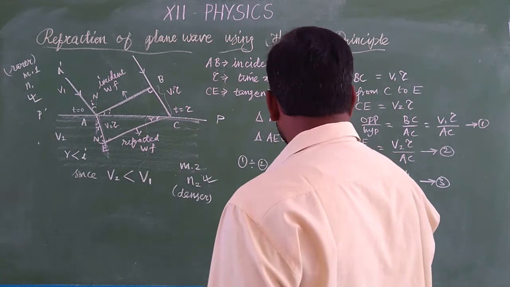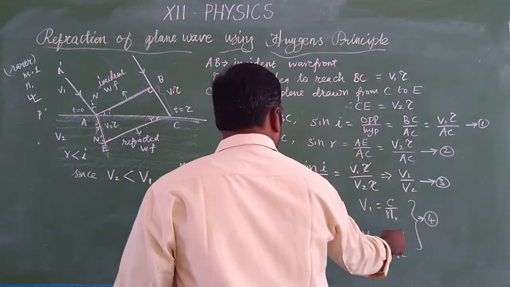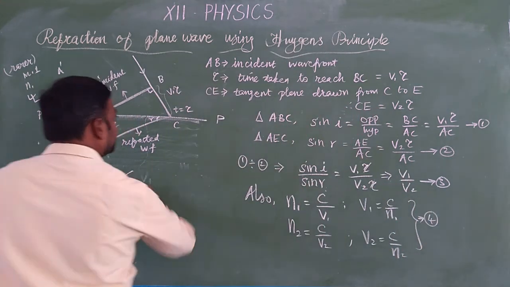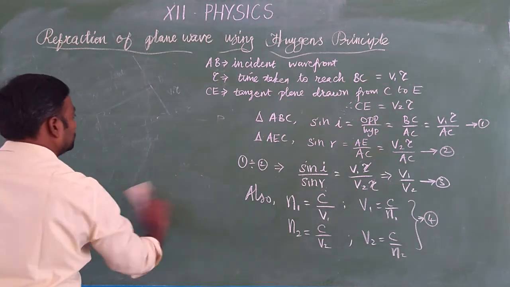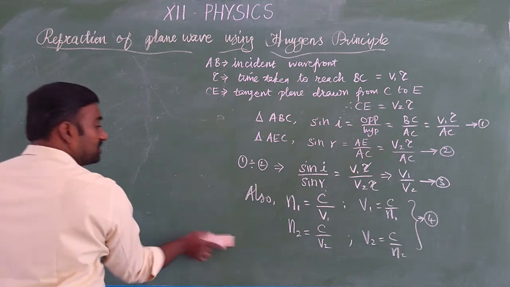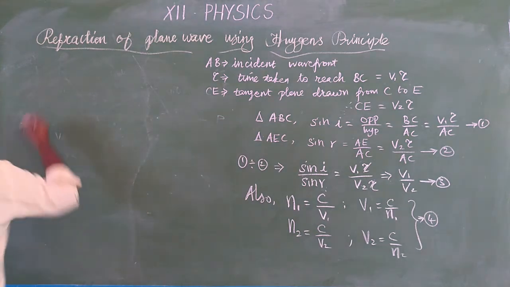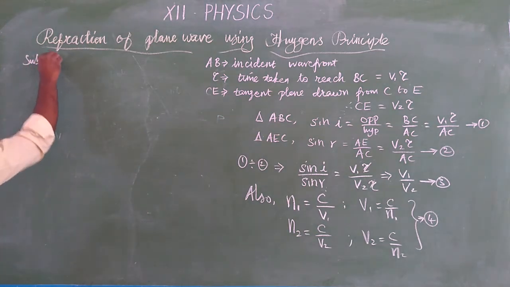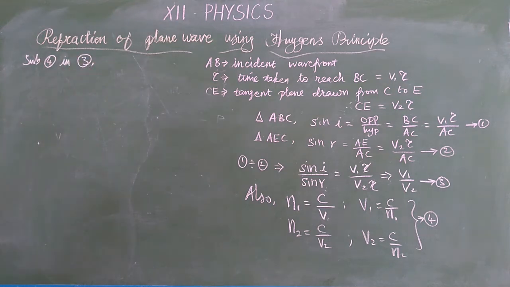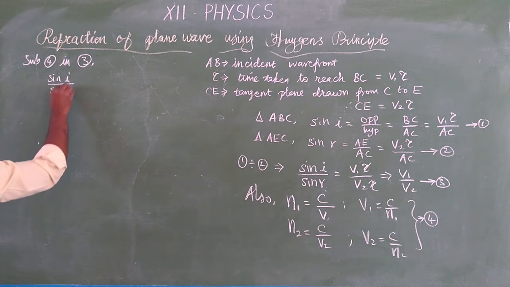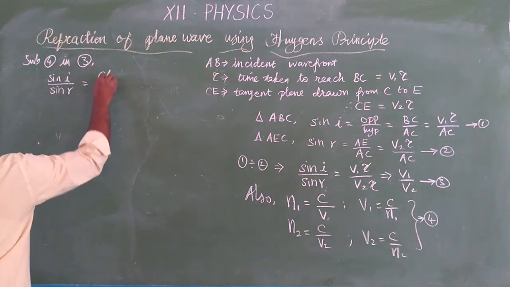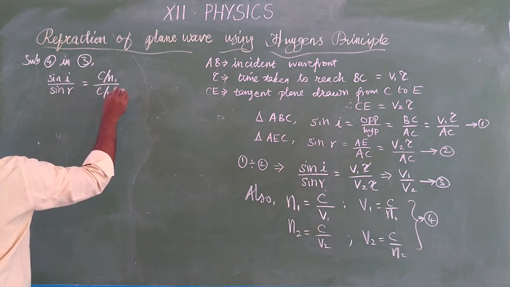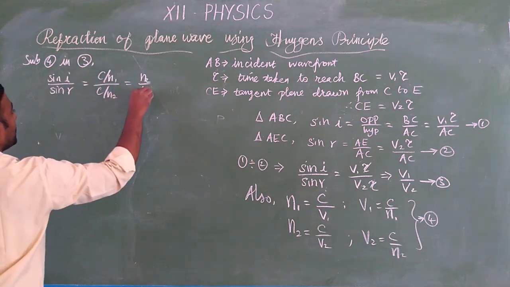Okay. Now we are going to substitute equation 4 in 3. What will you get? Already the third equation is sin I by sin R, which is equal to V1 by V2. But what is V1? V1 is C by N1 divided by C by N2. Therefore, we will get N2 by N1.